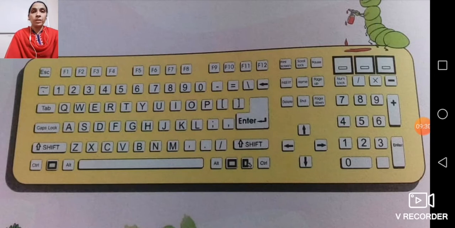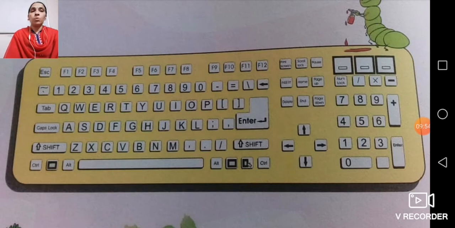Here you will revise a few more things related to parts of a computer from your book as well as from your computer book. And one important question: who is known as the father of the computer? That is Charles Babbage. I have already told you.